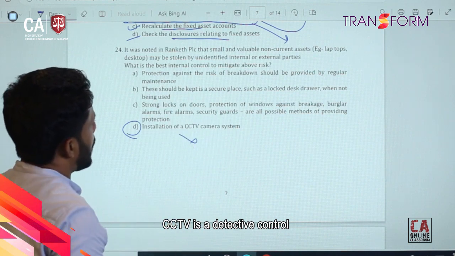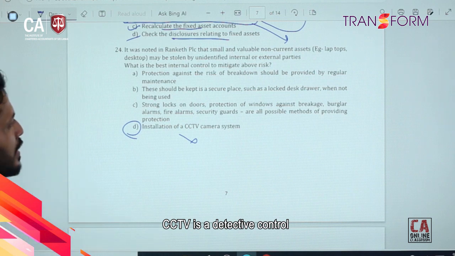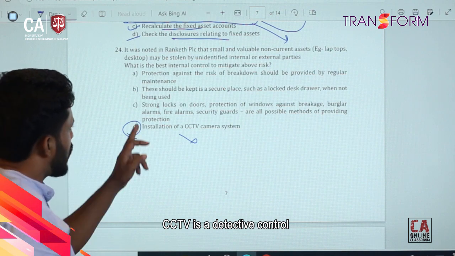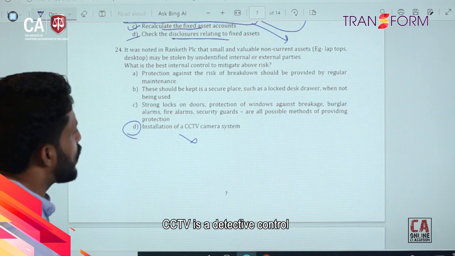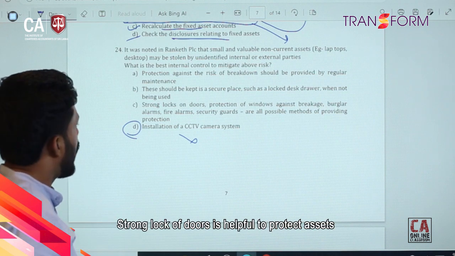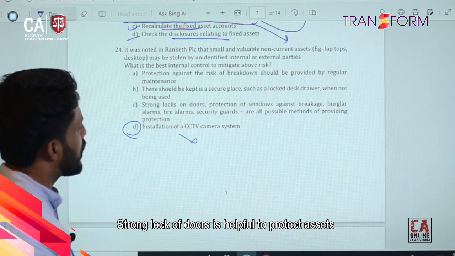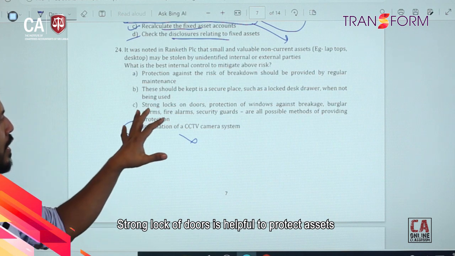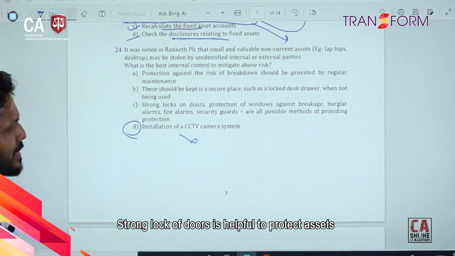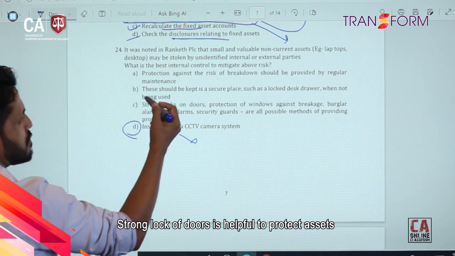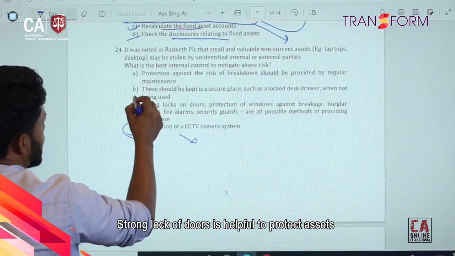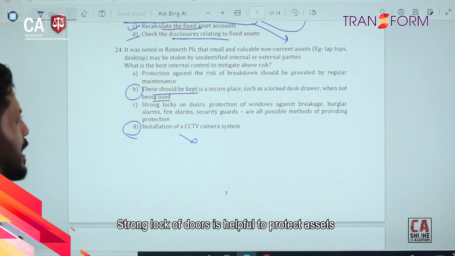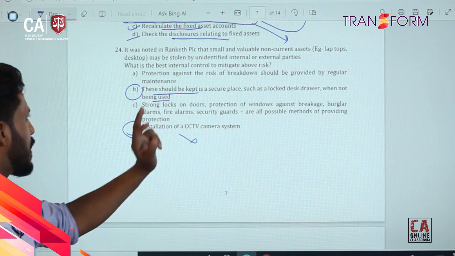And these should be kept in a secure place such as a locked desk drawer when not being used. Strong locks on doors, protection of windows against breakage, burglar alarms, fire alarms, security guards are all possible methods of providing protection. So then as a good practice, what is the best answer? It is answer B. This should be kept in a secured place such as a locked desk drawer when not being used.